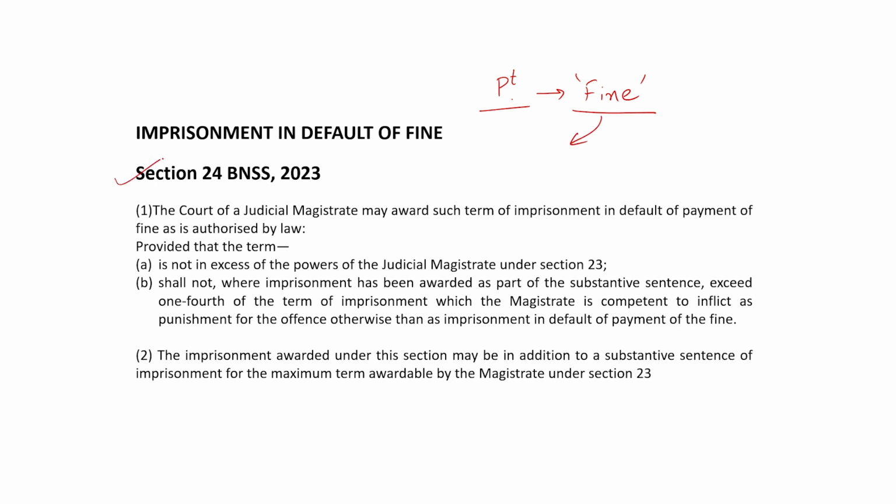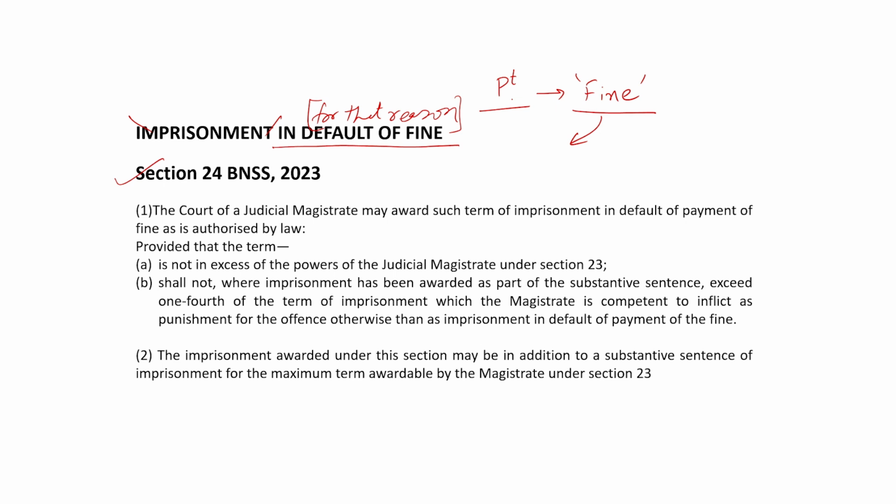Section 24 says that if somebody does not pay fine, in default of fine, we may send him to imprisonment for that reason, that he did not pay fine. And the limits have been provided by section 24. It says, the court of a judicial magistrate may award such term of imprisonment in default of payment of fine as is authorized by law.